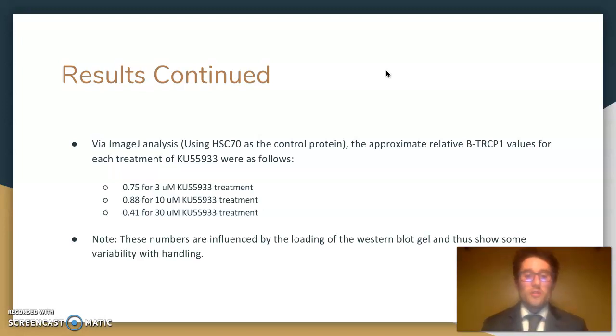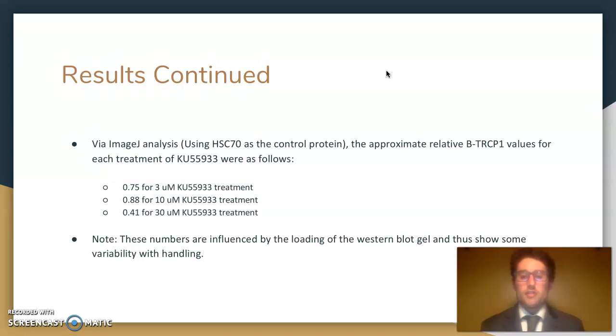So for 3 micromolars, there was a 0.75 relative level of B-TRCP1 to the control when using HSC70 as the control protein for normalization of protein levels, and then 0.88 for 10 micromolar and 0.41 for 30 micromolar. So there is an effective decrease in all samples. It's a bit odd that there is an increased level in the 10 micromolar sample versus the 3 micromolar sample,